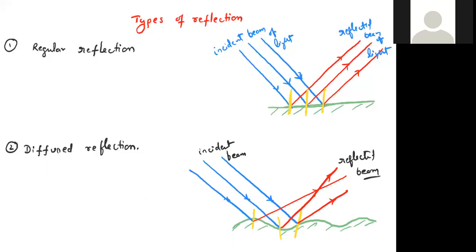Such reflection is known as which one? Diffuse reflection. Can you note down the definition? What is diffuse reflection? It is also called reflection from a rough surface. Why are the reflected light rays not parallel to each other? Since normals have different directions, they are not parallel. That means the definition of diffuse reflection is: if a parallel beam of light is incident on a surface, then the reflected beam is not parallel. Such reflection is known as diffuse reflection.